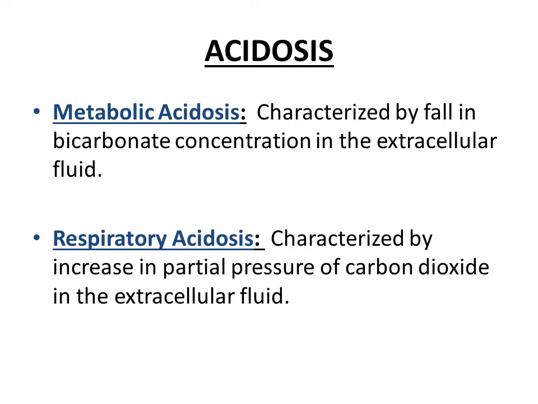So acidosis can be further divided into metabolic acidosis and respiratory acidosis. And an easy way to remember what is meant by metabolic acidosis is that whenever acidosis is occurring and bicarbonate levels in the blood have decreased, this means that the type of acidosis is metabolic acidosis. And why do we say that decreased levels of bicarbonate concentration are associated with metabolic acidosis?